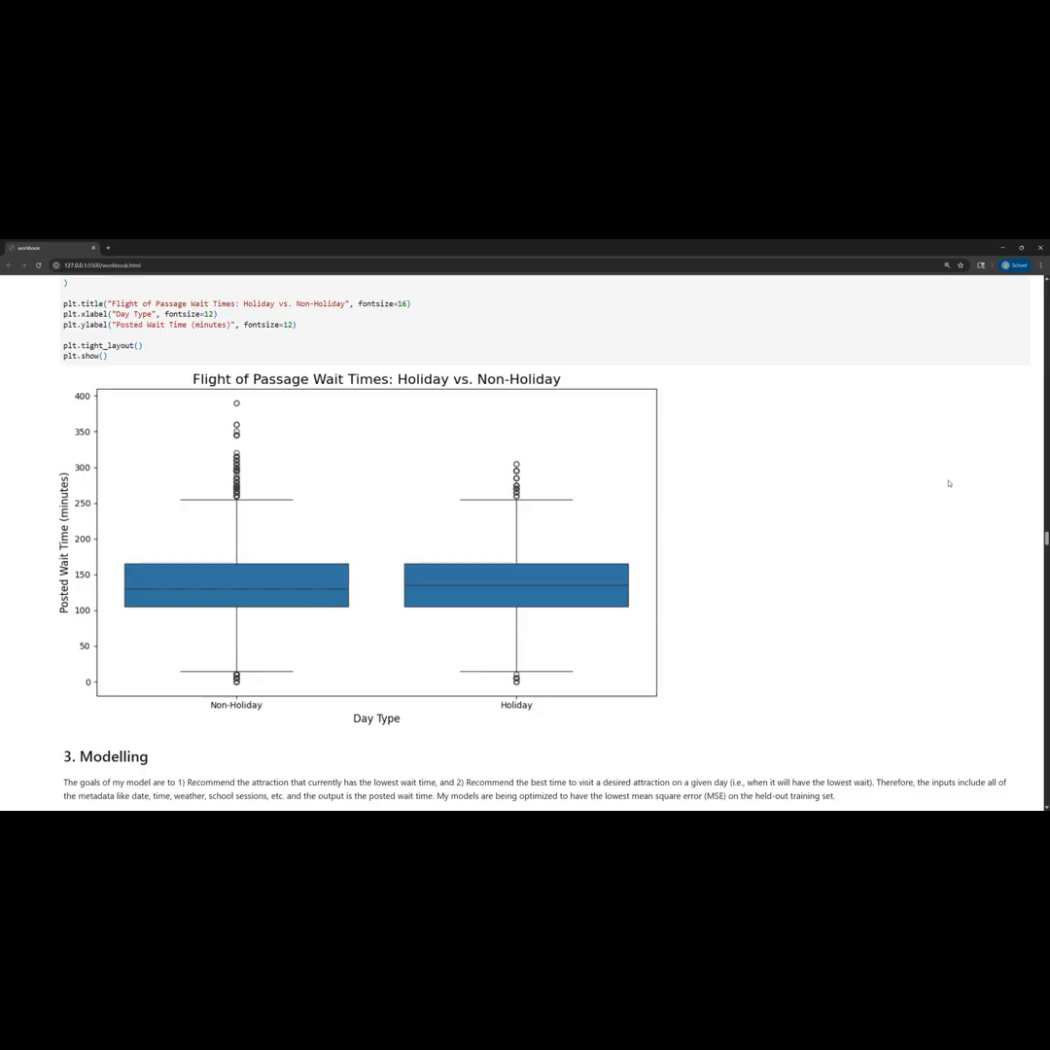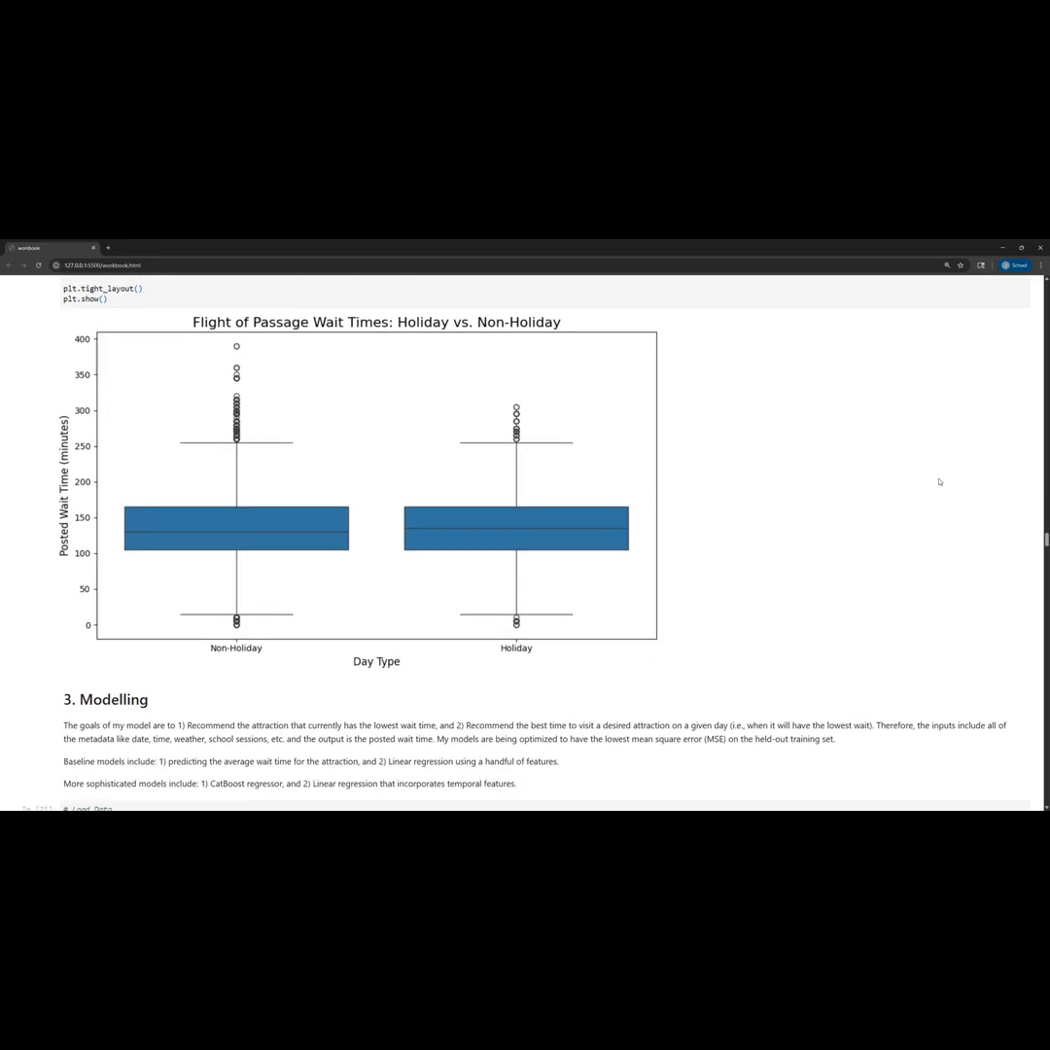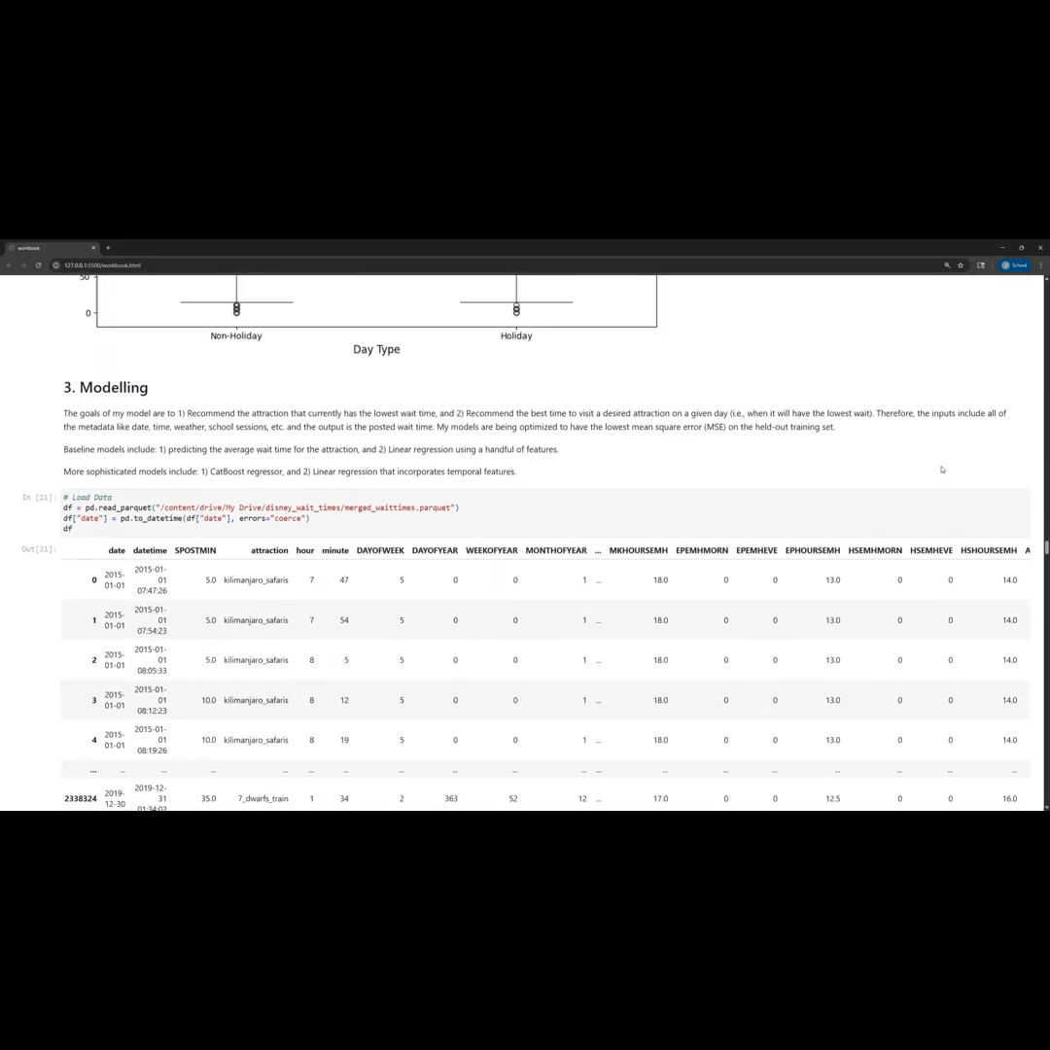So after looking at the data through these exploratory charts and plots, I moved on to my models, starting with the baseline models. The goal of my models will be to predict wait times. And so, in order to format this as a machine learning problem, all of these columns in here are my features or my inputs to the model, with the exception being the posted wait time here, which for the training data, will be what I'm trying to minimize the error on.